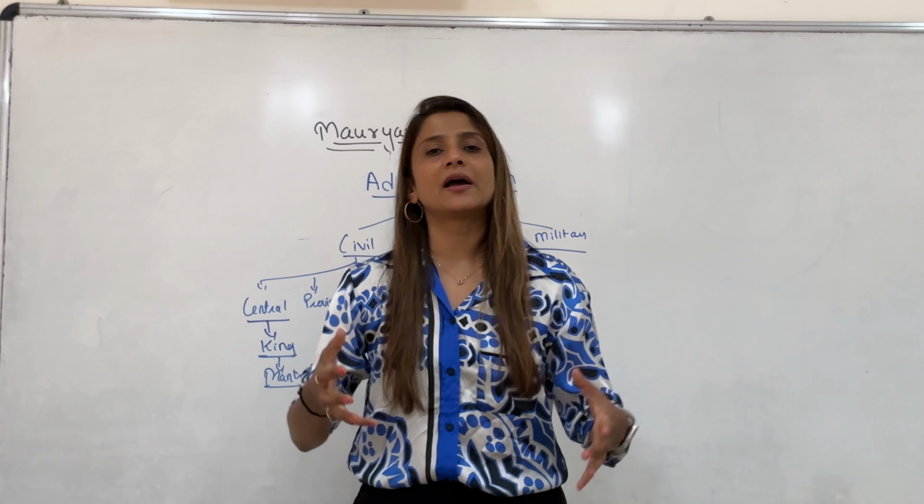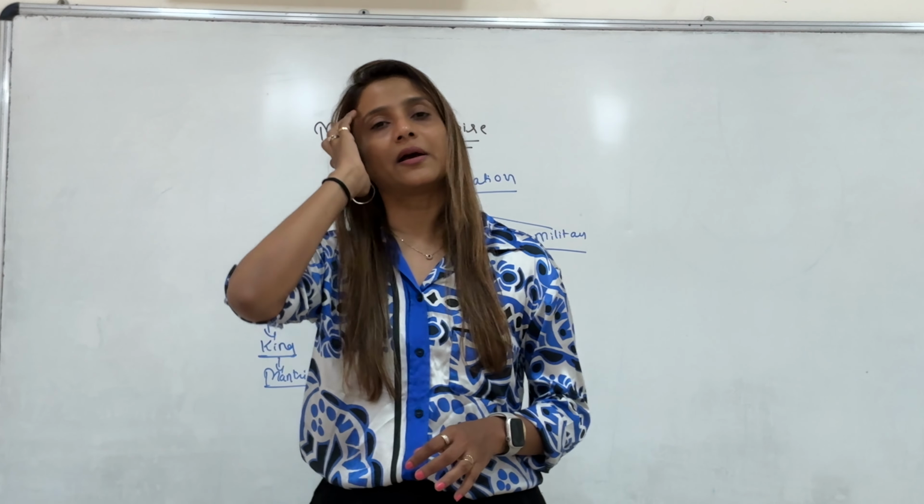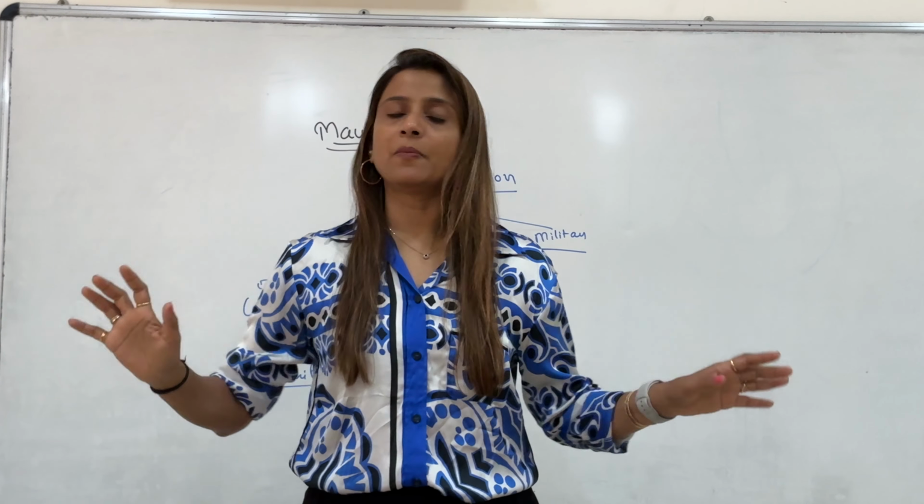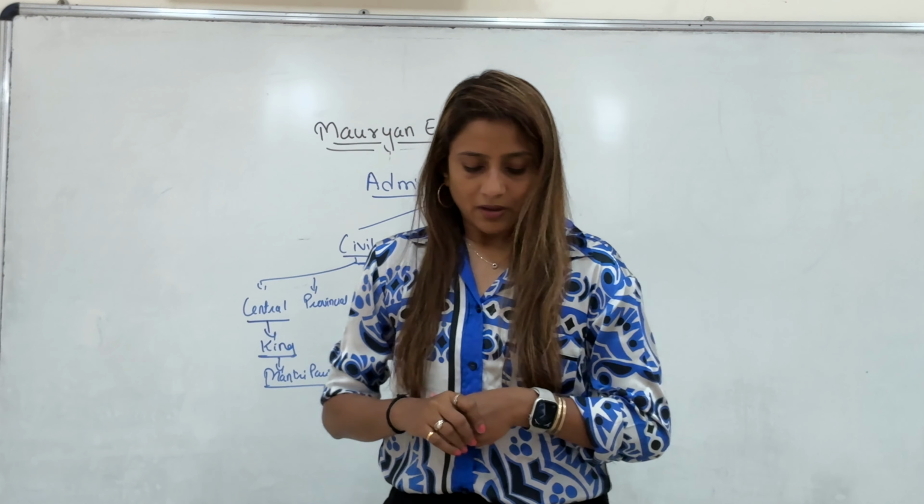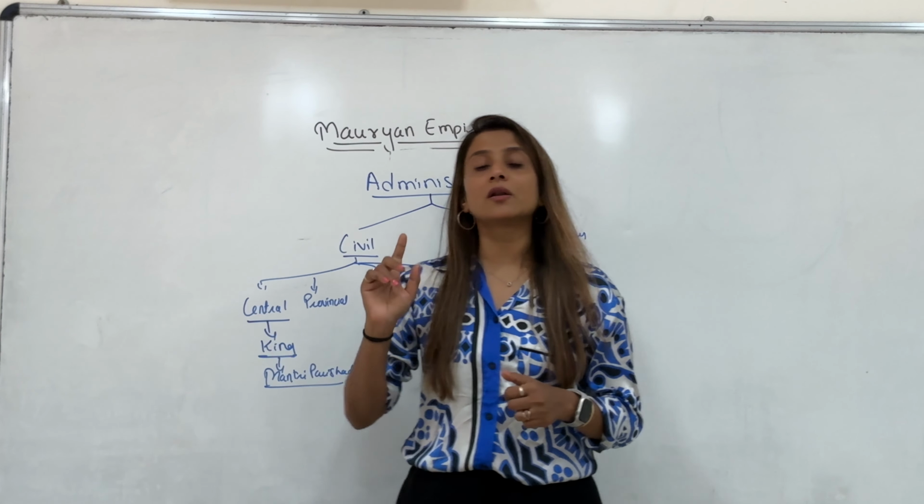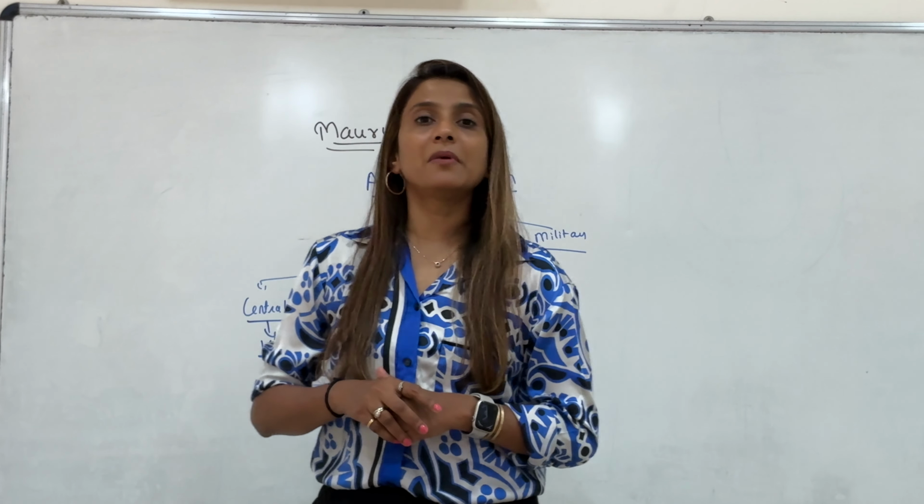The second administration is provincial. The head of the province was called Kumara. Usually the prince was given this post. He was called Kumara, or he was also called Aryaputra. Only princes were appointed to this post. During Ashoka's time, the Kumara or Aryaputra was assisted by Mahamantras. You remember we just spoke about them? Mahamatras at the province level were working as governors.